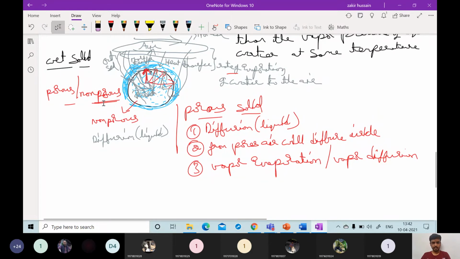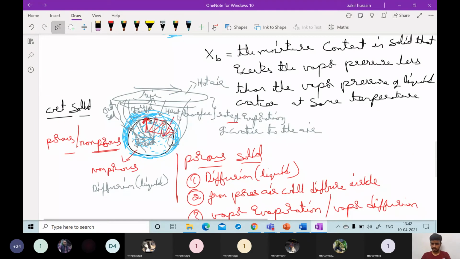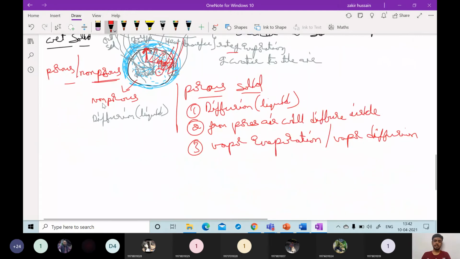Whenever this hot air is going inside like this, if that solid is porous, it will have some pores. Because of these pores, the air will go inside, and wherever the water is, it will attack this water molecule, and that water molecule will be transformed to vapor. Then once again, this vapor has to diffuse back to the surrounding air. So that will be creating a non-equilibrium. That is called vapor diffusion. Due to vapor diffusion it is possible, due to diffusion of liquid inside it is also possible, and also due to capillary action.